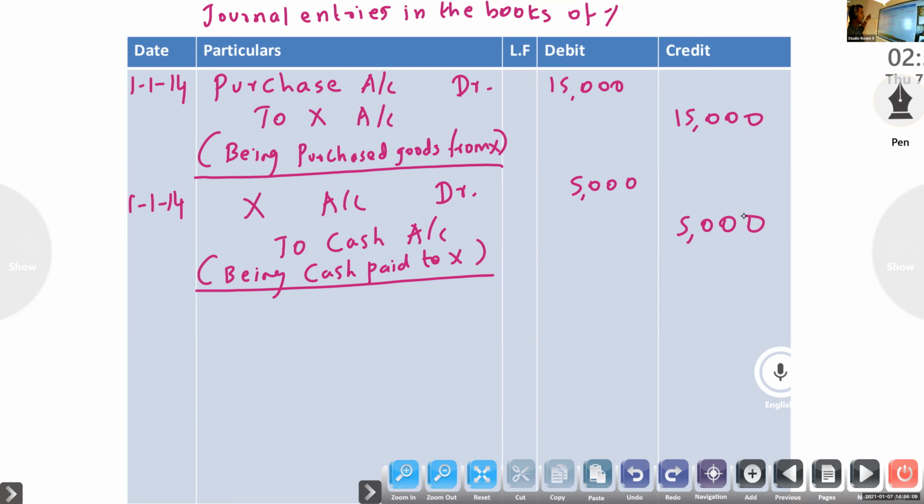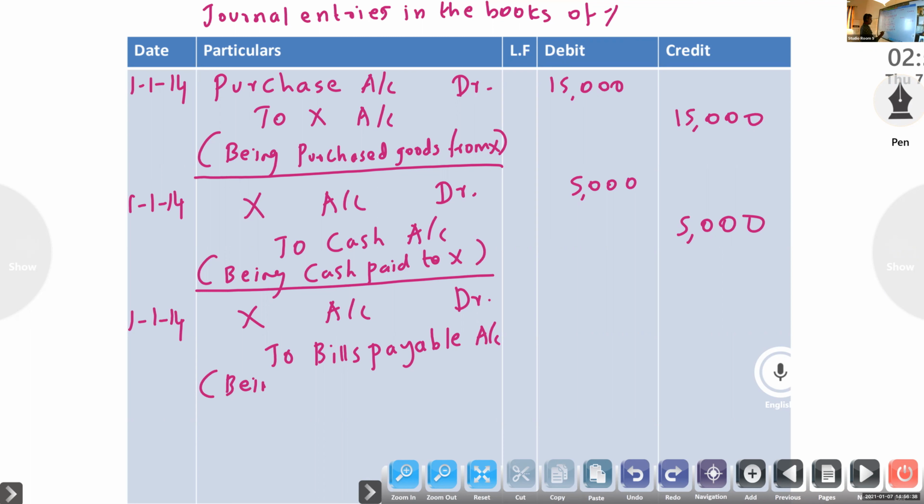Then third, their acceptance received. Here acceptance given. Their bills receivable, here bills payable. 1/1/14, X account debtor to bills payable, being acceptance given. So if you know the drawer entry, then it will be easy to write the drawee entry. Opposite. Sometimes no entry: if it is endorsement, discounting, or bills sent for collection, in that case no entry.